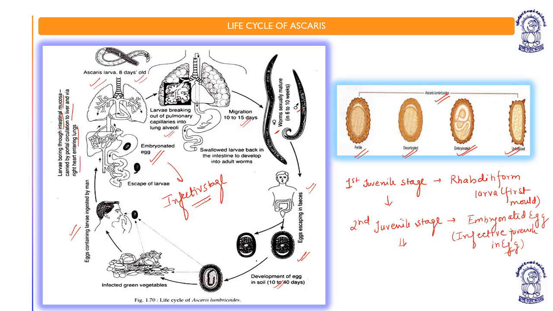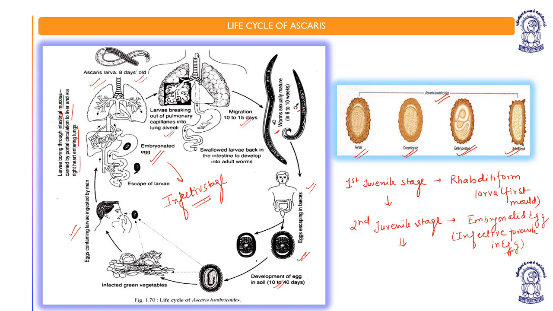Basically, the first molt, which is the rhabditiform larva, the first juvenile stage, is converted into the second juvenile stage or embryonated egg. Then the embryonated eggs are swallowed or taken up by man with food. And the second juvenile stage becomes free in the small intestine. You can see it enters the human intestine.